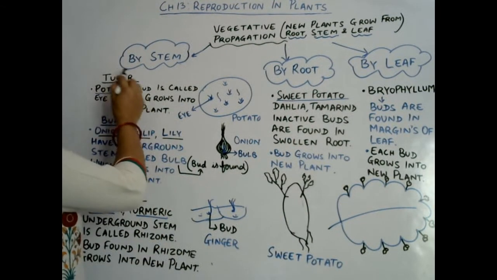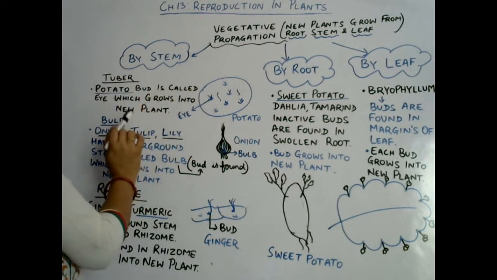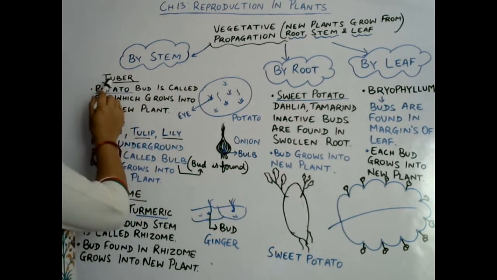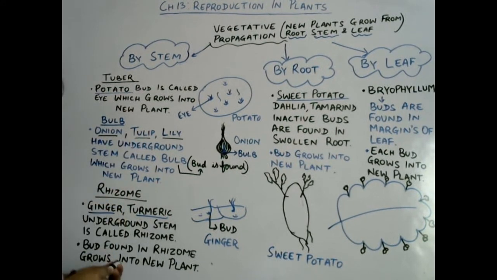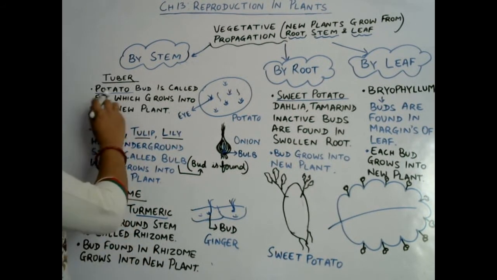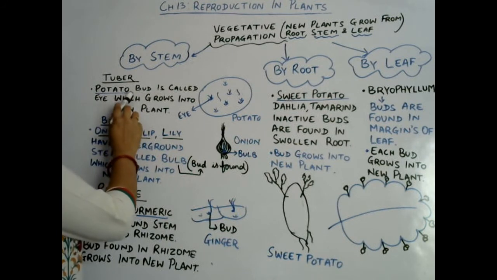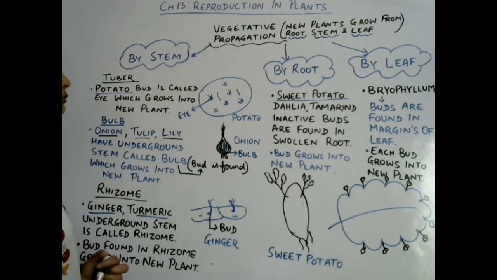Few plants show vegetative propagation by stem, and the stems of those plants are known as tuber, bulb, rhizome. Potato. The potato that we take as our food for making vegetables is in fact a tuber, that is, the underground stem of potato. In those potatoes lots of inactive, microscopic buds are found, and those buds grow during growing season, during germinating season. Those buds grow into new tiny plants.